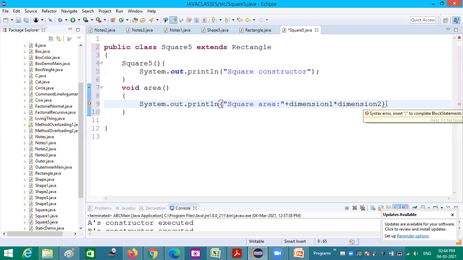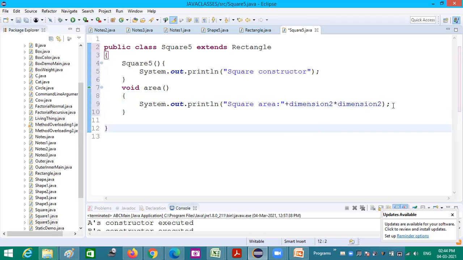On the same side, in the same dimension we have to multiply, isn't it? So I am doing it like this: dimension 2 into dimension 2. That will give me the area of the square.